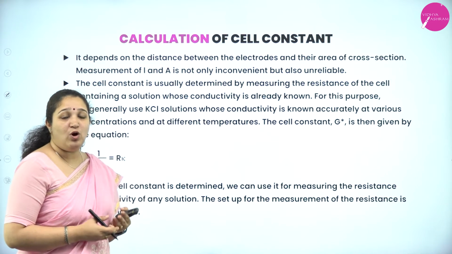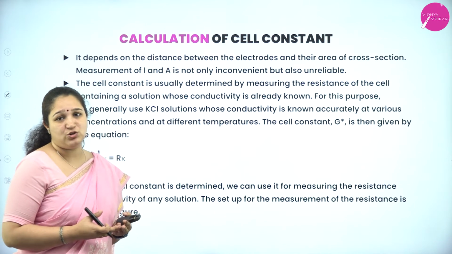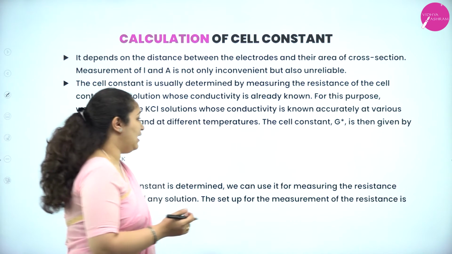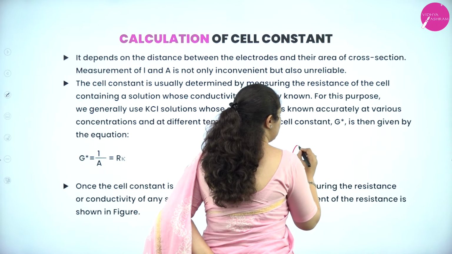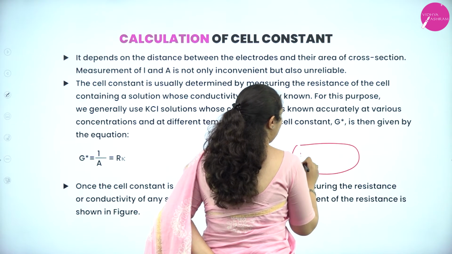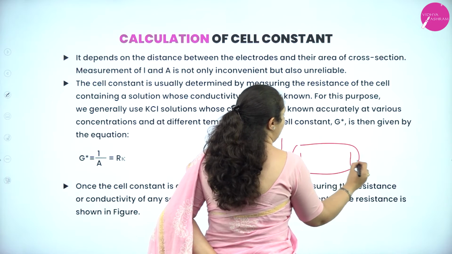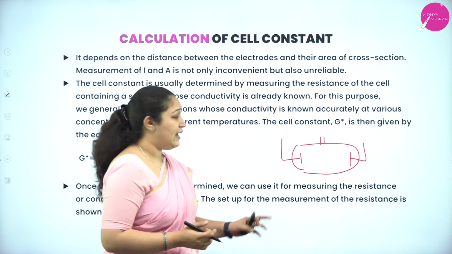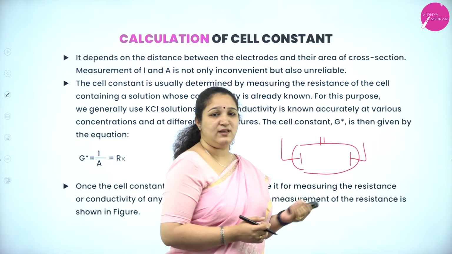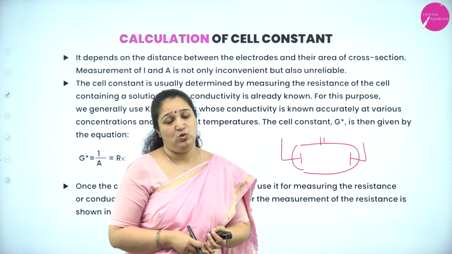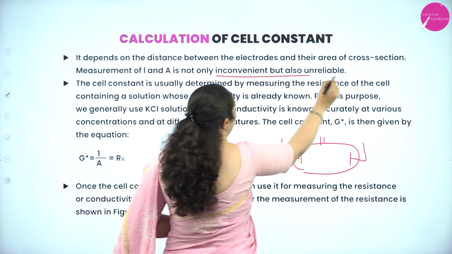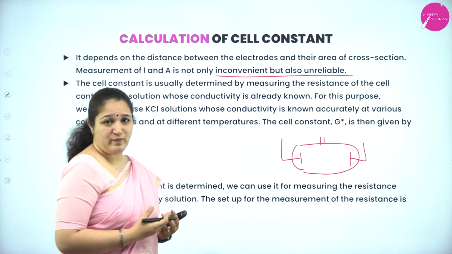Now, why do we have to calculate the cell constant? See, the conductivity cell is just a glass tube in which there are two electrodes kept like this, and there is an opening for the solution. Can you break the glass and always measure the length and the area of cross section? No. So, it is unreliable and inconvenient to measure always.